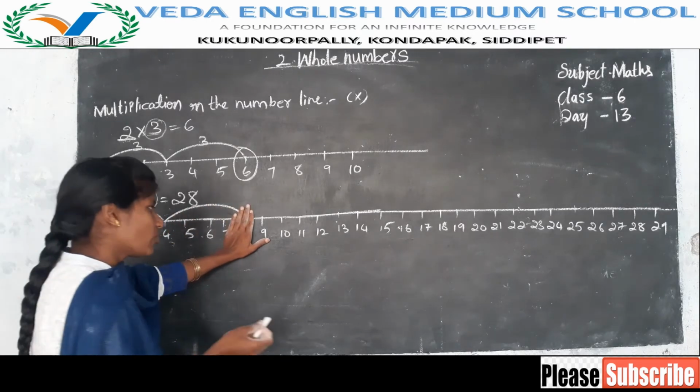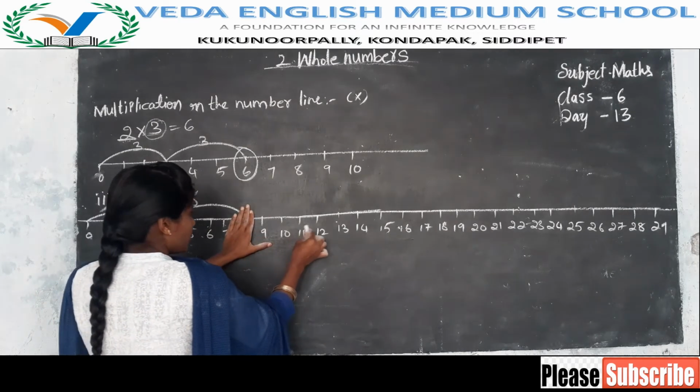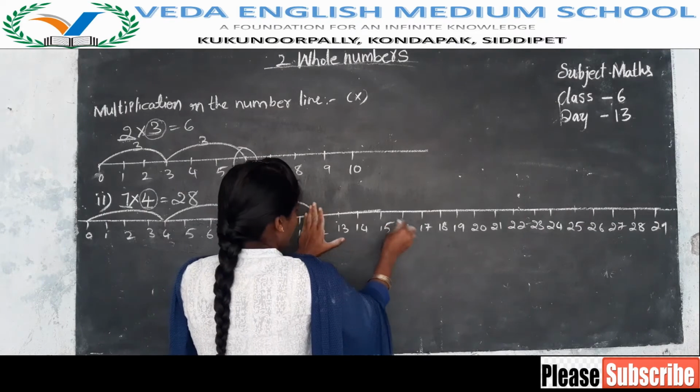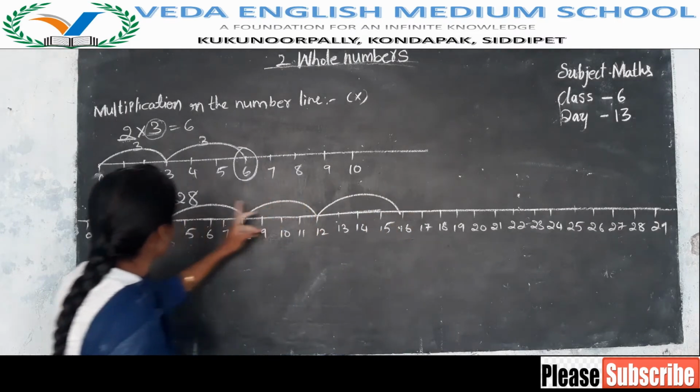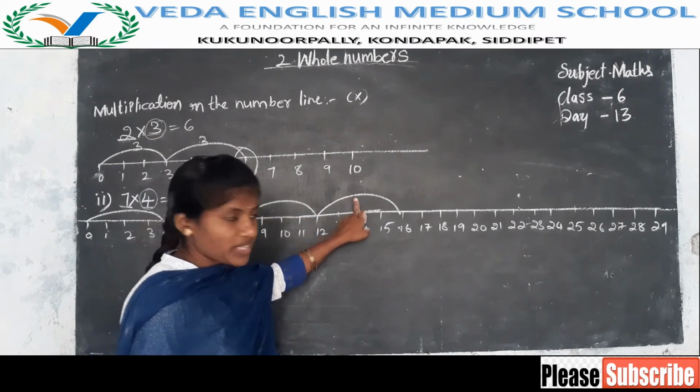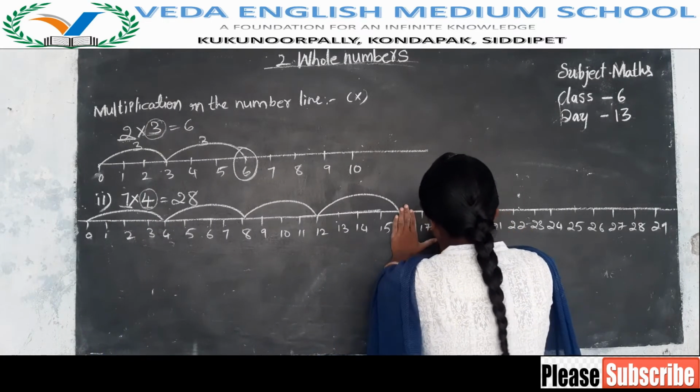Then close this 8 and count one more: 1 2 3 4. Next, 1 2 3 4. Like this we have to go for 7 steps. How many have been completed? 1 2 3 4. 4 steps have been completed. Next, 1 2 3 4.